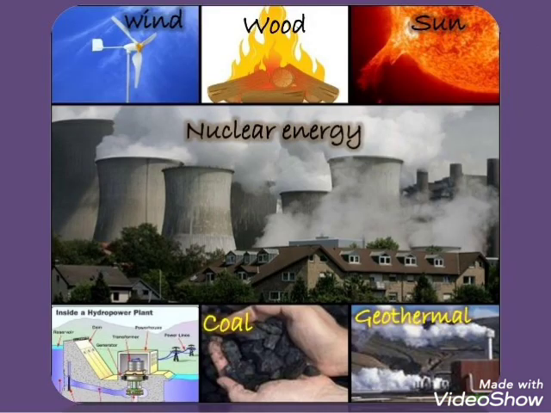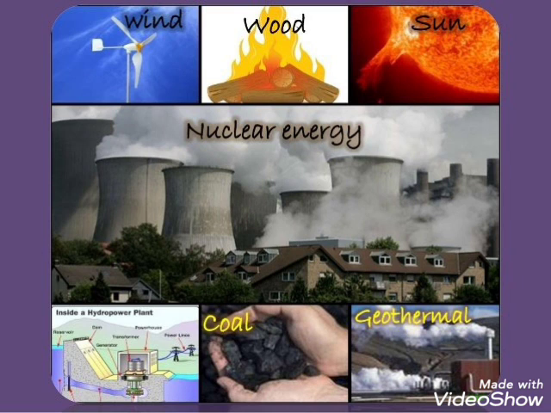So these are the different forms of energy: wind energy, solar energy, nuclear energy, hydro energy, coal energy obtained from coal, and geothermal energy.